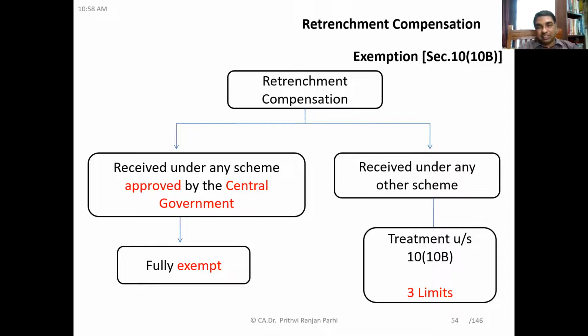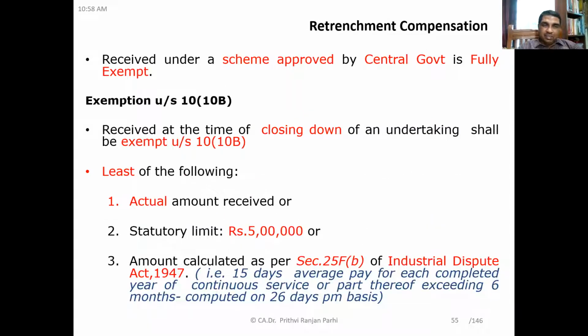But if the retrenchment compensation is given under any other scheme, which is not approved by central government, then how much is to be exempt? This is provided under section 10(10)(b), and there are three limits for that. So you have to calculate these three limits, and the least of that will be exempt. Understood?